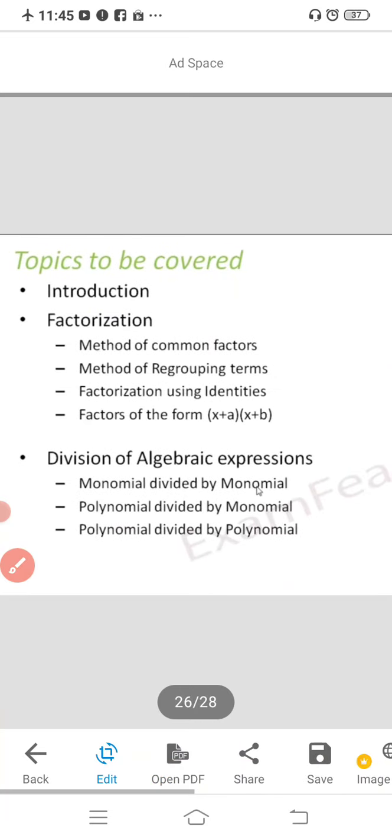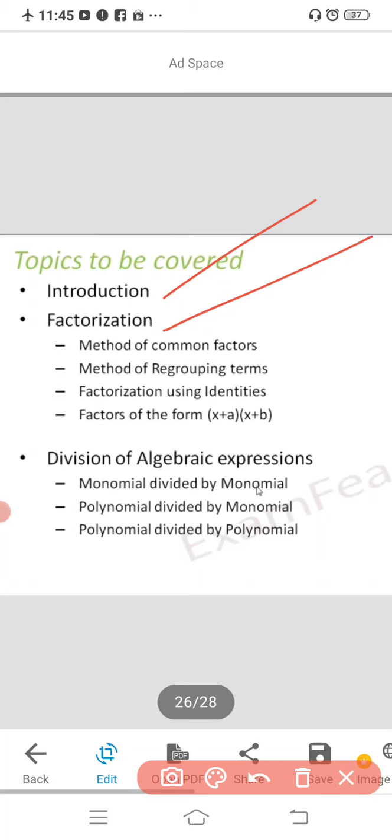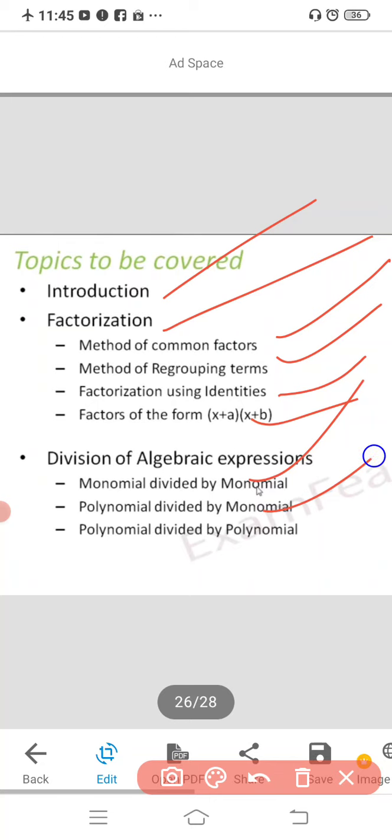Next chapter is factorization. In factorization you are going to study the introduction, factorization, method of common factors, method of regrouping terms, factorization using identities, and factors of the form x plus a into x plus b. Next, in the division of algebraic expressions, you are going to study monomial divided by monomial, and polynomial divided by polynomial. All these concepts you are going to study in the factorization part.